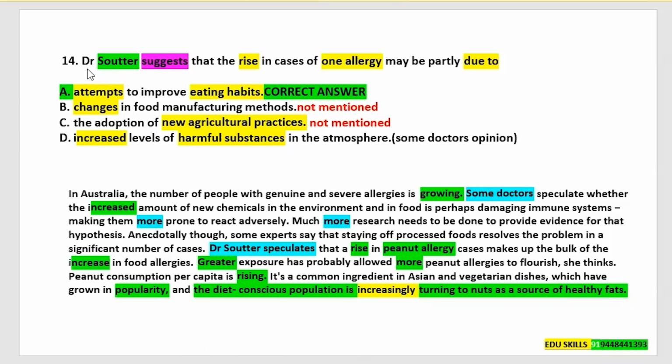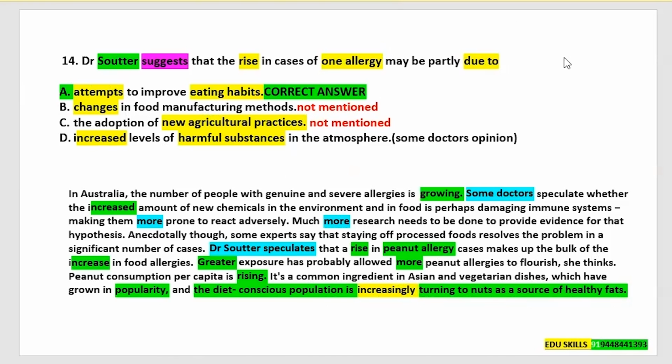So the question is asked that Dr. Soter suggests that the rise in cases of one allergy. Which one allergy is mentioned in the text? It is the peanut allergy. Maybe partly due to why. This is the reason they've asked why. They're telling clearly that it is the most common ingredient used in Asian and vegetarian dishes. So it is again telling about the eating habits itself. They have been consumed, which have grown in popularity, and the diet-conscious population is increasingly turning to nuts as a source of healthy fats. So it is telling the attempts to improve eating habits.